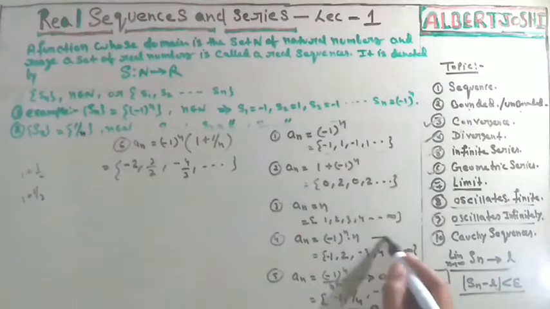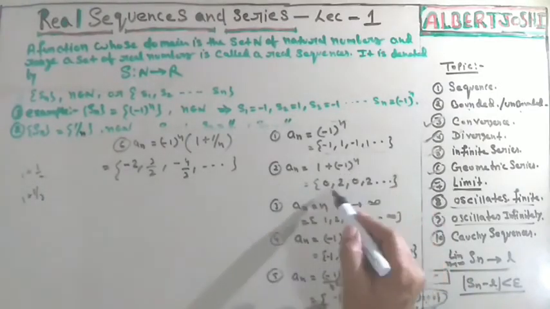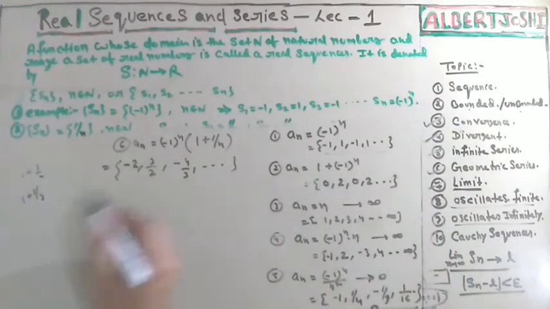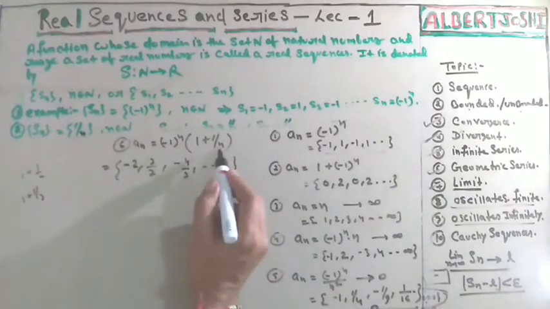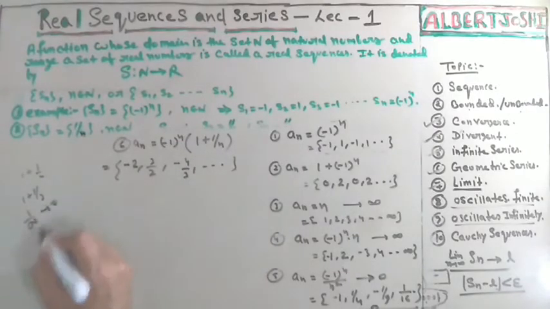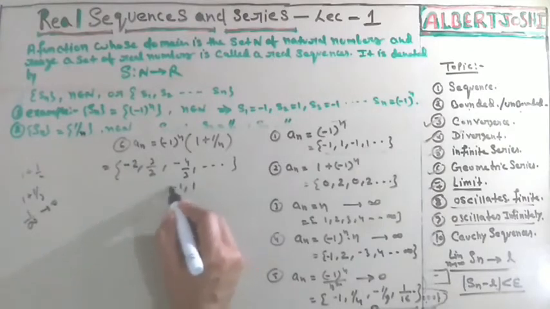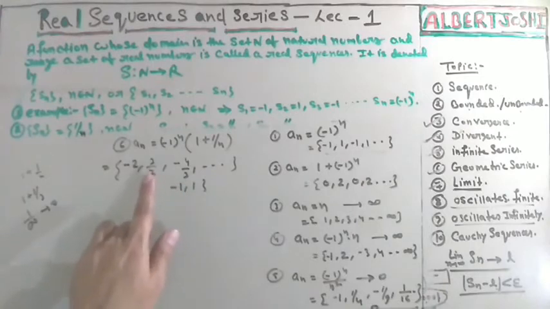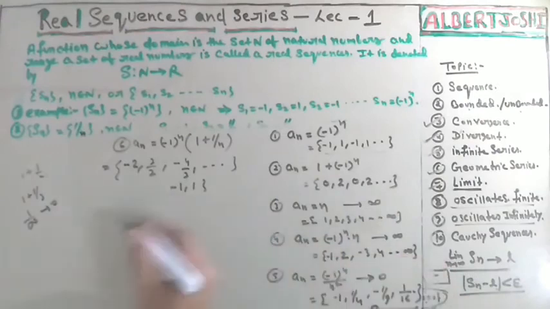The terms converge to 0 and 2 in absolute value, and the two limit points you are getting are minus 1 and 1. Actually that is the limit supremum and limit infimum, which is not in your syllabus.